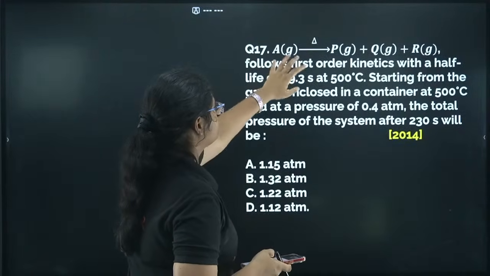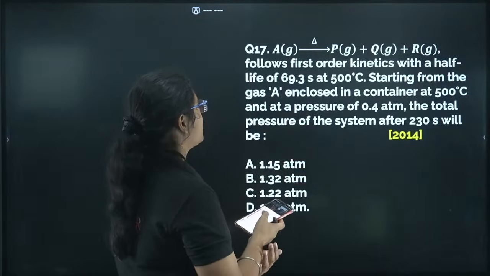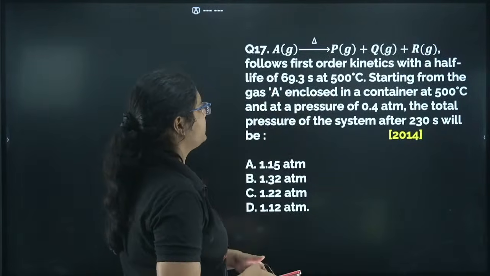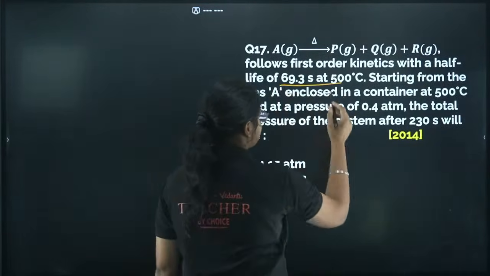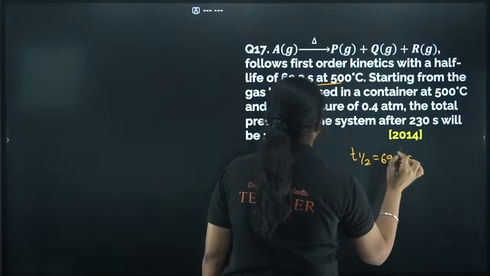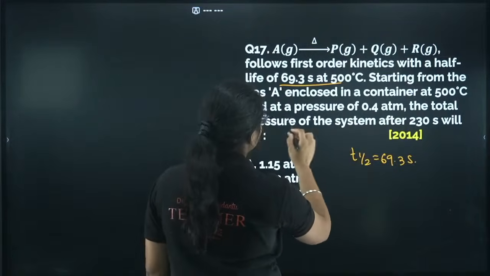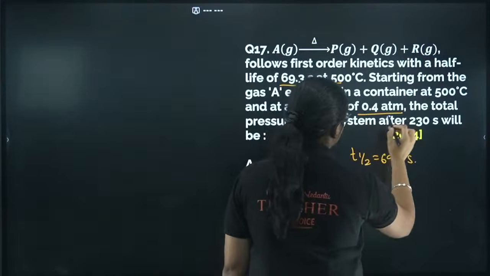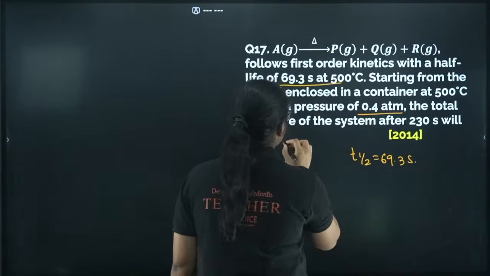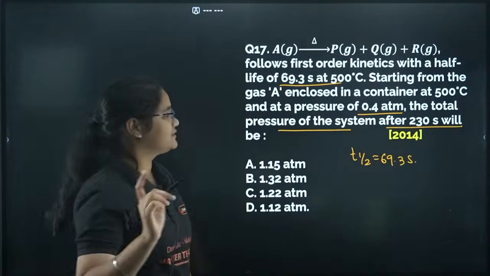A gives you P plus Q plus R, follows first order kinetics with a half-life of 69.3 seconds. So what is the half-life given to me? T half is 69.3 seconds. Starting from the gas A enclosed in a container at 500 degrees Celsius and a pressure of 0.4 atm, the total pressure of the system after 230 seconds will be. So this is from your gaseous reaction.